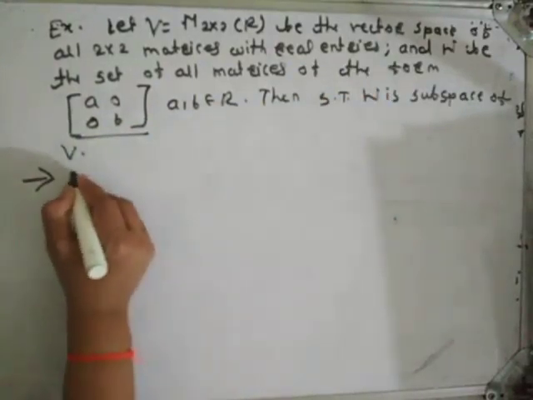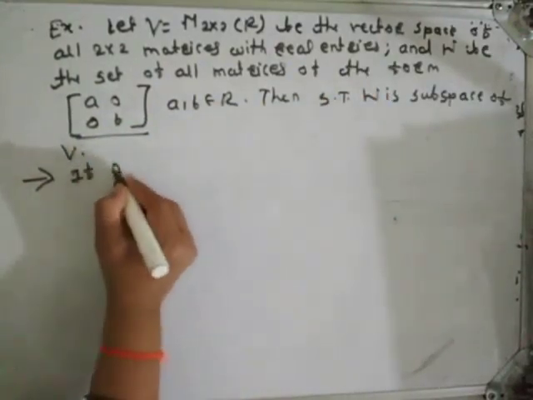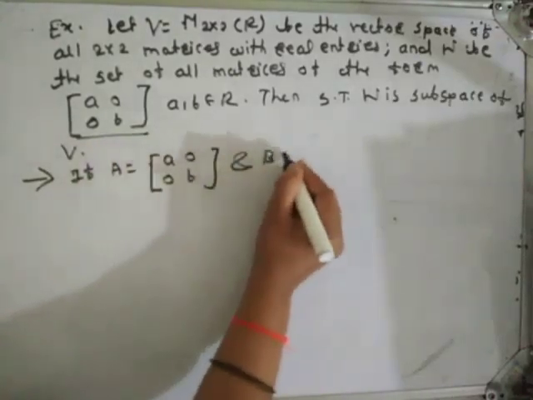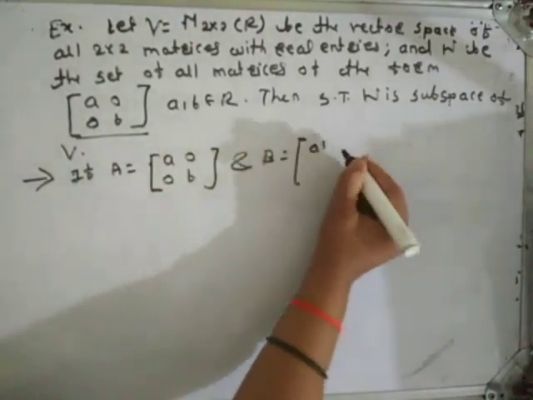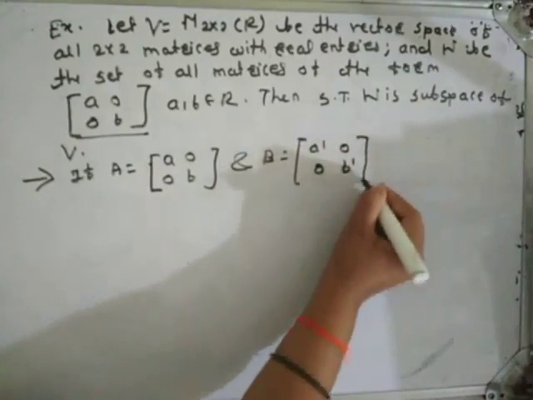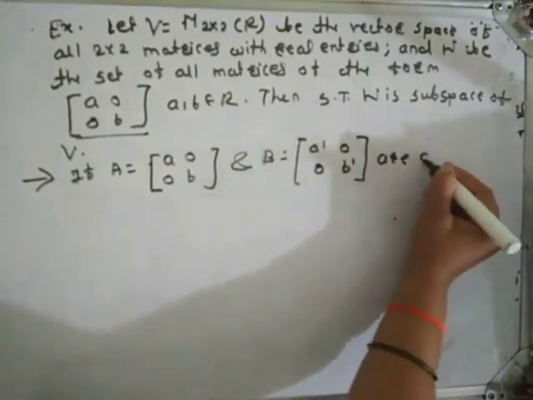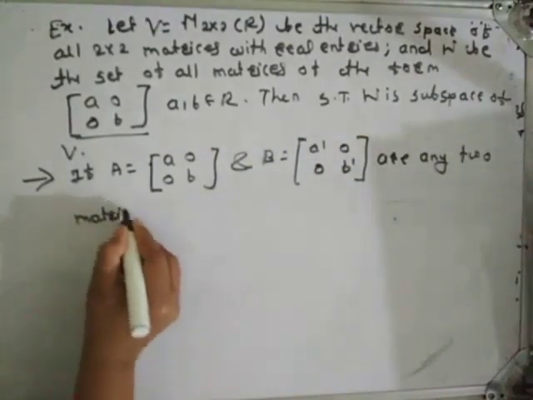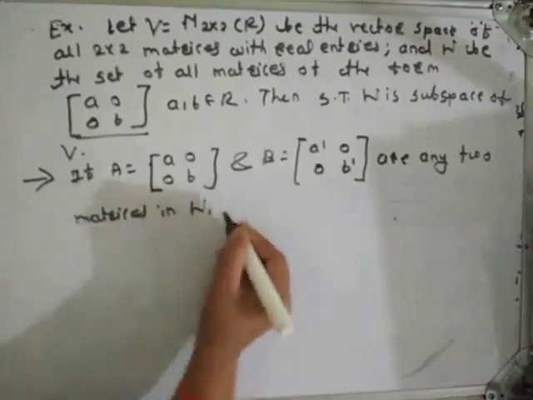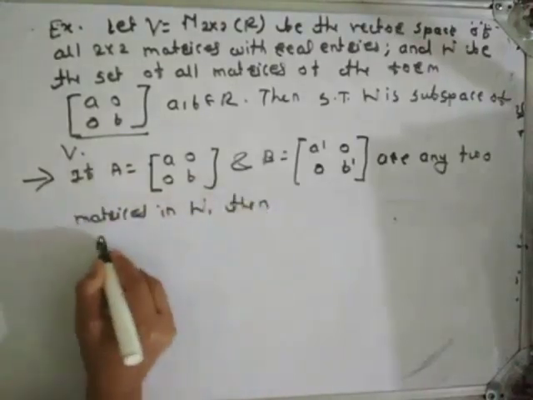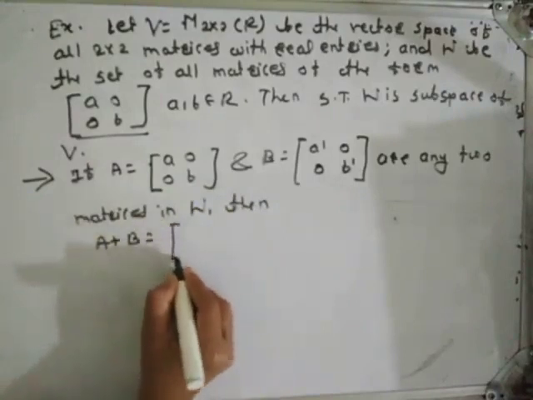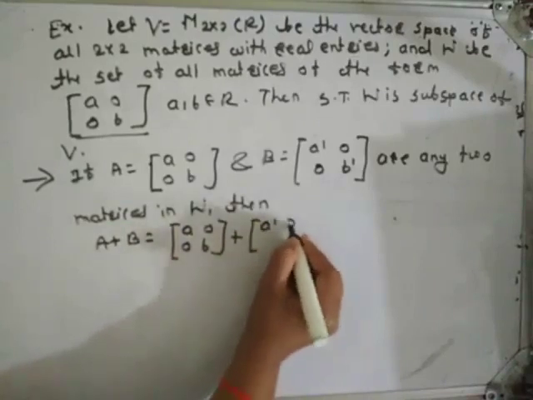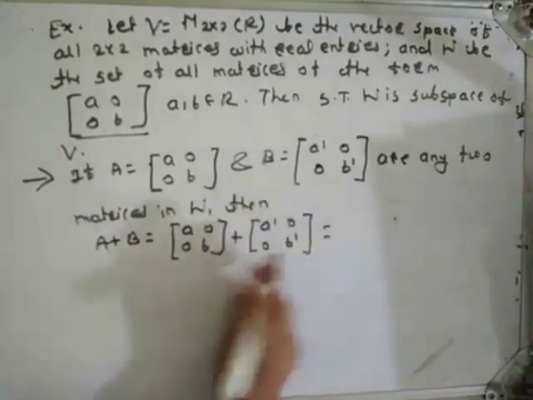So if A is equal to [a 0; 0 b] and B is equal to [a' 0; 0 b'] are any two matrices in W, then A plus B is equal to [a 0; 0 b] plus [a' 0; 0 b'].